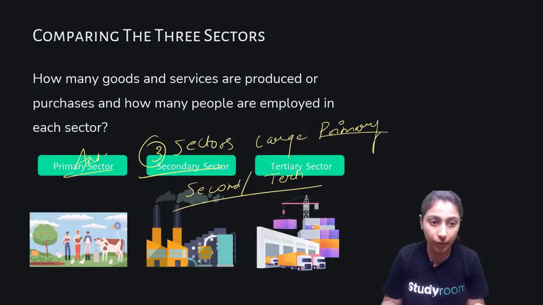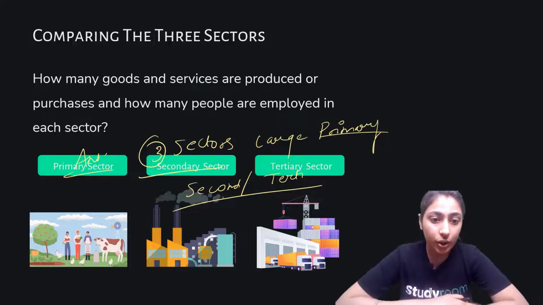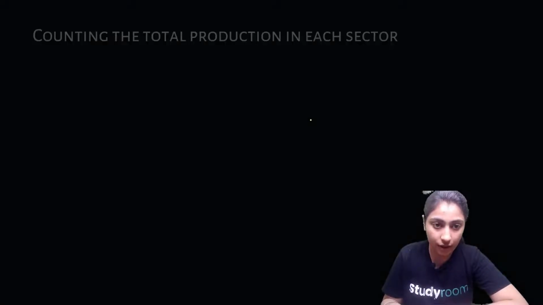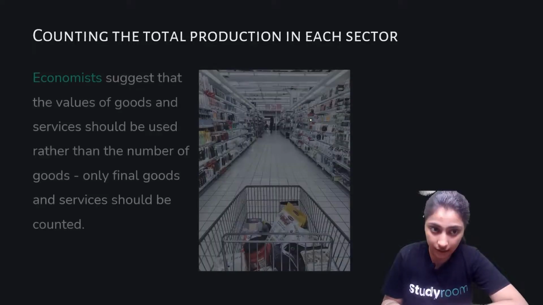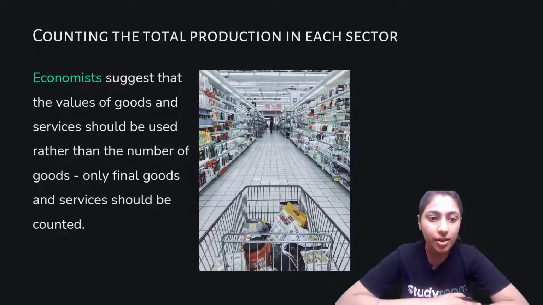So moving forward, let's see comparing the three sectors. So now, as per this question, they will compare the three sectors: primary, secondary and tertiary. Counting the total production in each sector, economists suggest that the value of goods and services should be used rather than the number of goods. Only final goods and services should be counted.